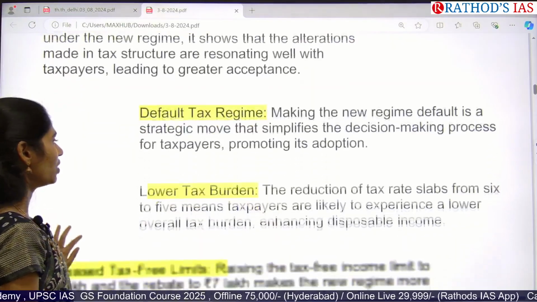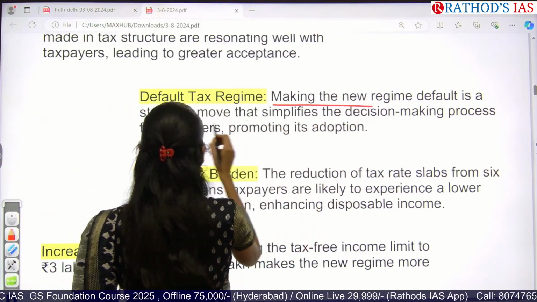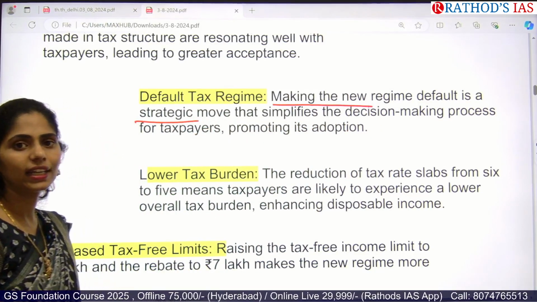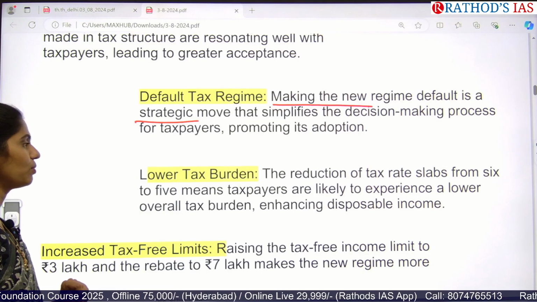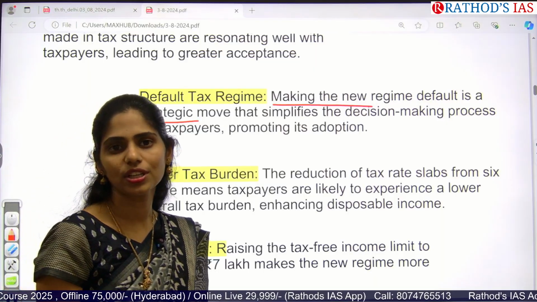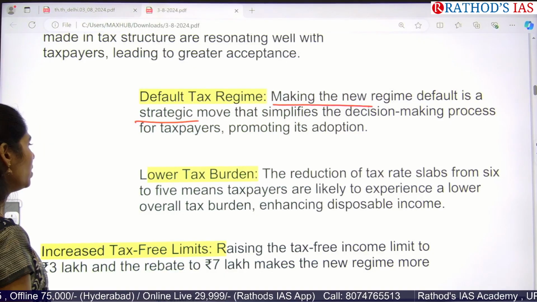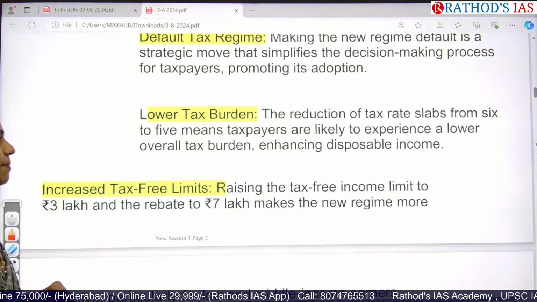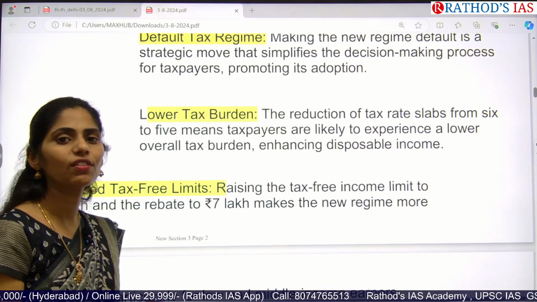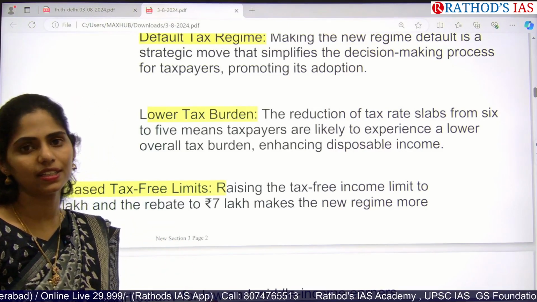And what are the tax regimes we have? Making the new tax regime the default is a strategic move that simplifies the decision-making process for taxpayers, and because of this it will also increase adoption. And whenever there is a reduction of tax rate slabs, it is very helpful for people to pay a lesser amount of tax so that the burden decreases.